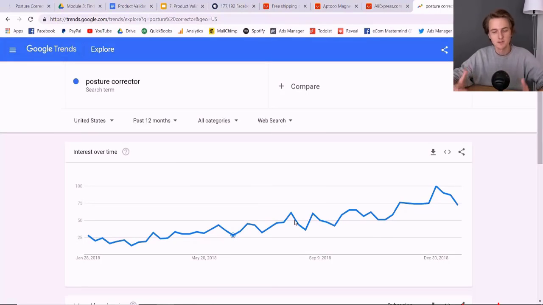And you can kind of think of this like a stock chart, right? When do you want to enter? Do you think it's going to keep going up? If you think a stock's not going to keep going up, you don't want to buy that stock. And so it's the same thing with a product. You don't want to enter and create a store for a product that you think is going to start declining in popularity and in trend. And so trend is also very important.